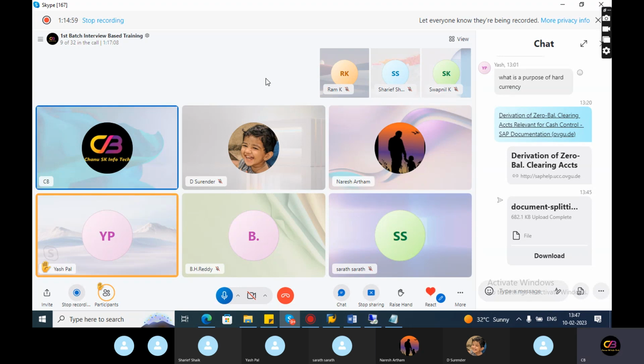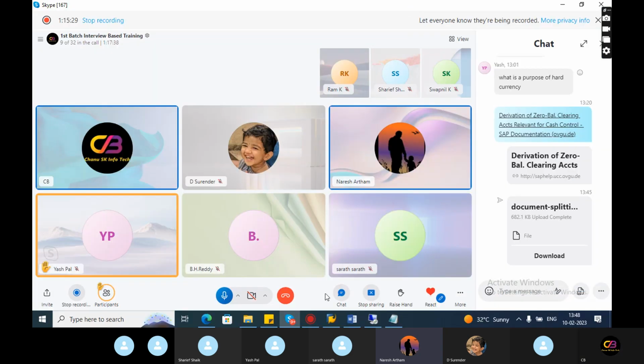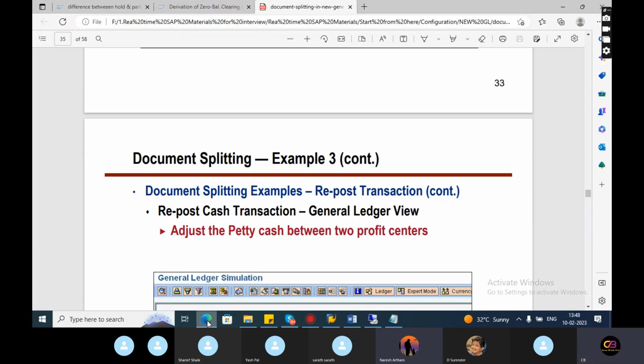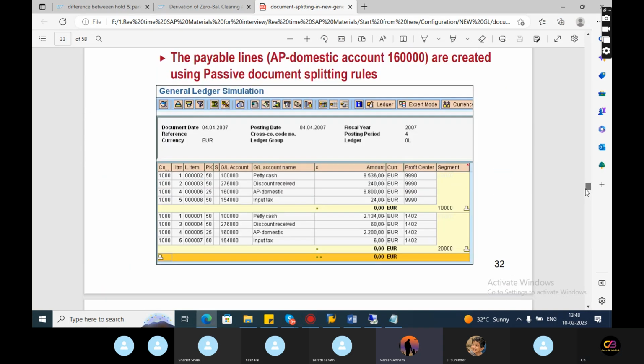Okay. I mean, if you want to capture a balance sheet account, if you want to pick the GL. Vendor is a balance sheet, right? Yes, the vendor has a sub-ledger. But in that we are giving splitting characters for one line item, no, sir? So the system will copy. But I want to know, if we want to give profit center or splitting characters for GL accounts, how will the system pick them, sir, for balance sheet accounts?